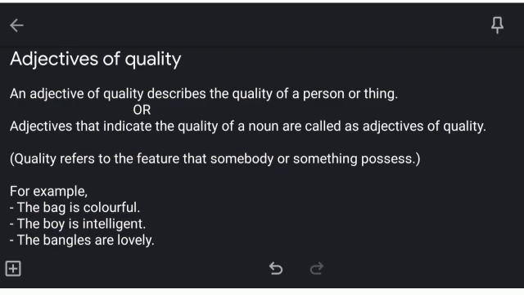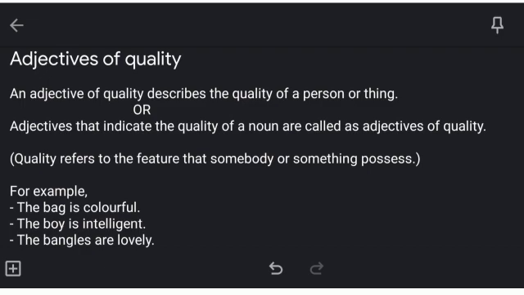So the first kind of adjective is adjectives of quality. What are they? An adjective of quality describes the quality of a person or a thing, or adjectives that indicate the quality of a noun are called adjectives of quality. So in adjectives of quality, a person or a thing is described. Quality over here refers to the feature that somebody or something possesses. Quality is a feature.